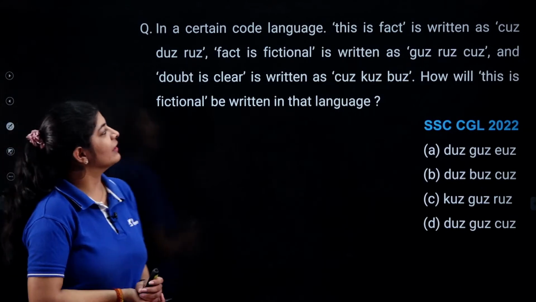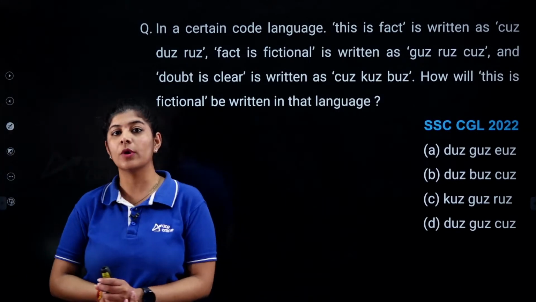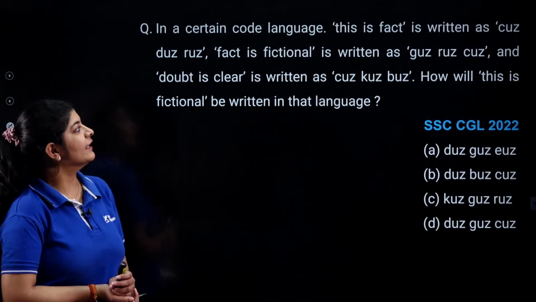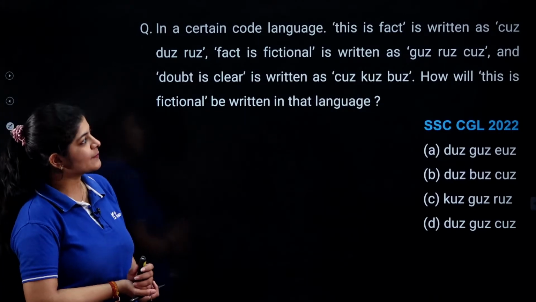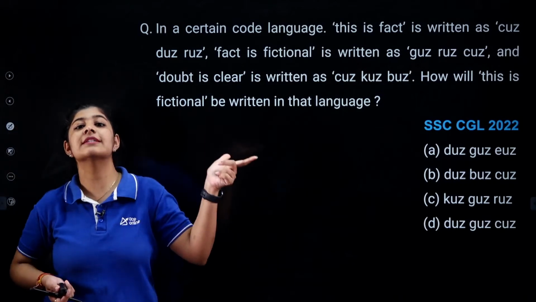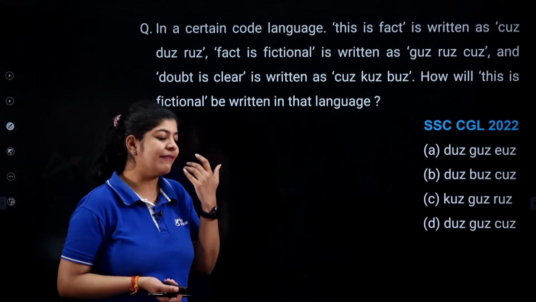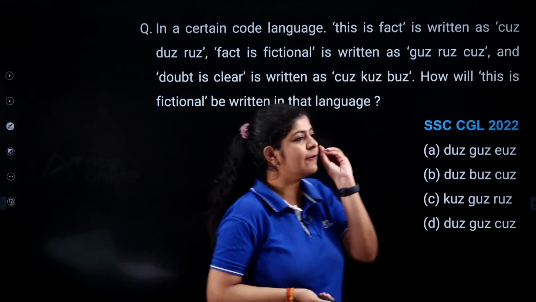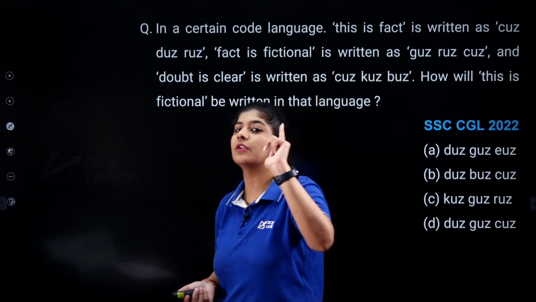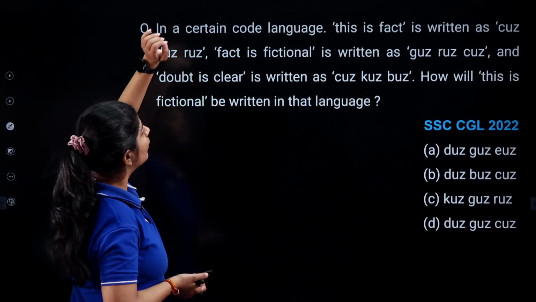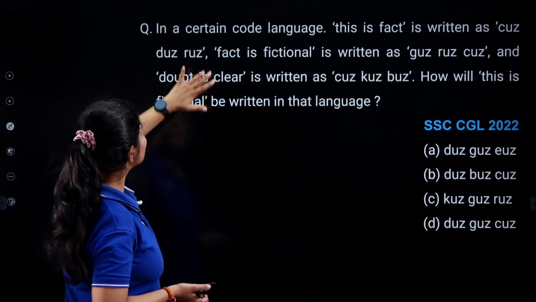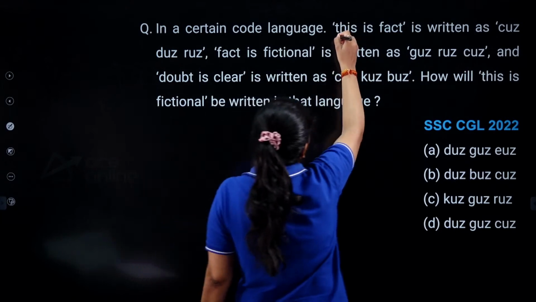So here we are having questions from the concept of coding, decoding, and here we are having few data, right? And for this particular data, few coded words are given. So whenever you are having such type of thing, just simply focus on the common term that you are having. As I can see that here, this is the data that I am having.